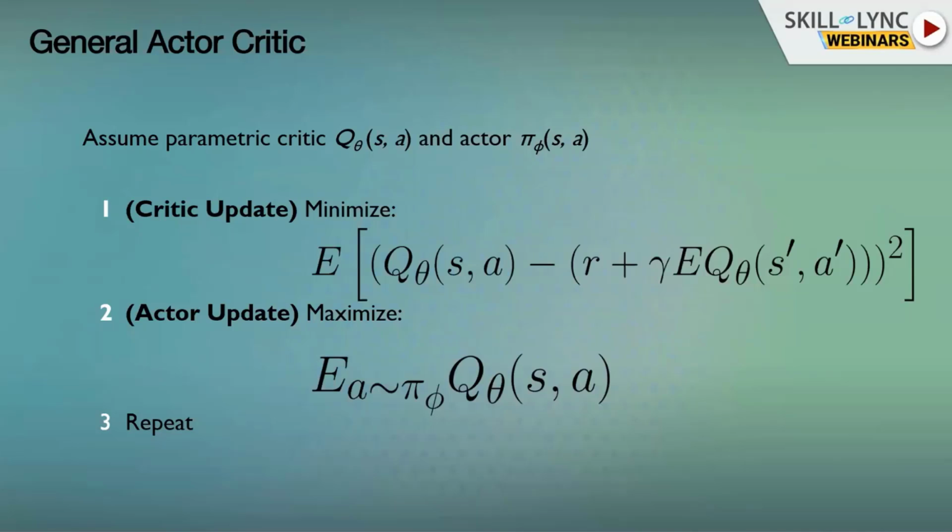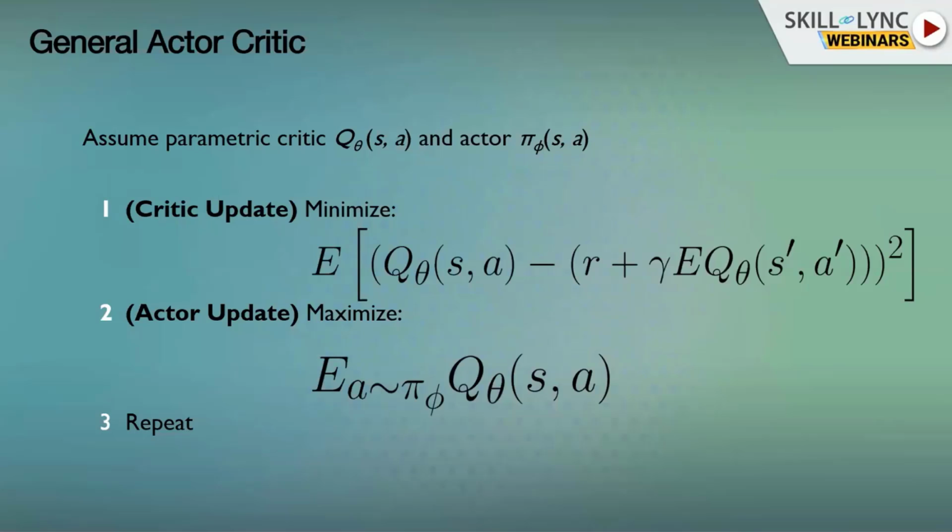You'd have a neural network where you input the state and the action, and the output of the neural network would be the Q value of that state and action. And you also have an actor, which is a neural network that would maybe get as input the state and needs to output a probability over actions. Okay, so we want to find the best Q function and the best policy, the best actor. I want to optimize these neural networks.